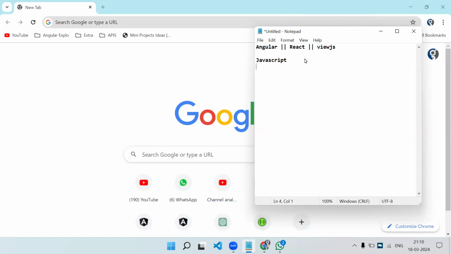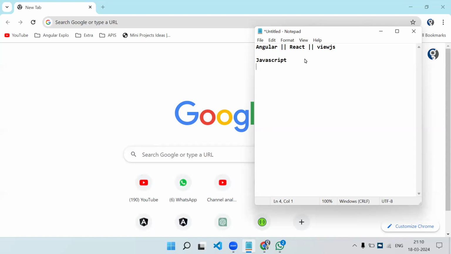Now, whatever concepts you know, or might have already studied in JavaScript, like how to declare a variable, how to write a function, if conditional programming, for loop, what is an array, what is an object, those same things will be there in Angular, but we will be using TypeScript. So there will be a question: do we have to learn TypeScript separately? No, because we use very limited things from TypeScript, and we use them every day. So we don't have to give extra time to learn TypeScript externally.